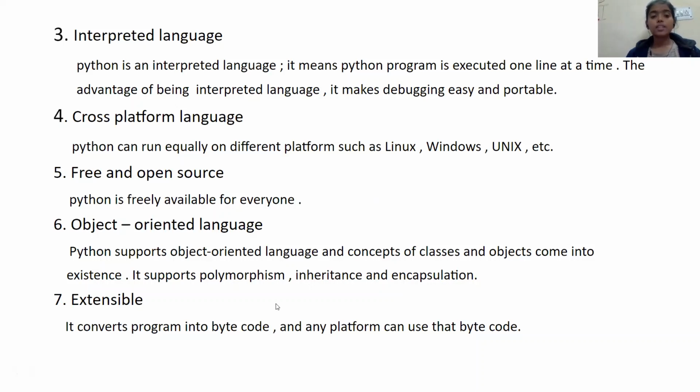Interpreted language: Python is an interpreted language. It means a Python program is executed line by line. Cross-platform language: Python can run equally on different platforms such as Linux, Windows, Unix, etc. Free and open source: Python is freely available for everyone. Object-oriented language: it supports class, object, and object-oriented concepts like inheritance, encapsulation, etc.